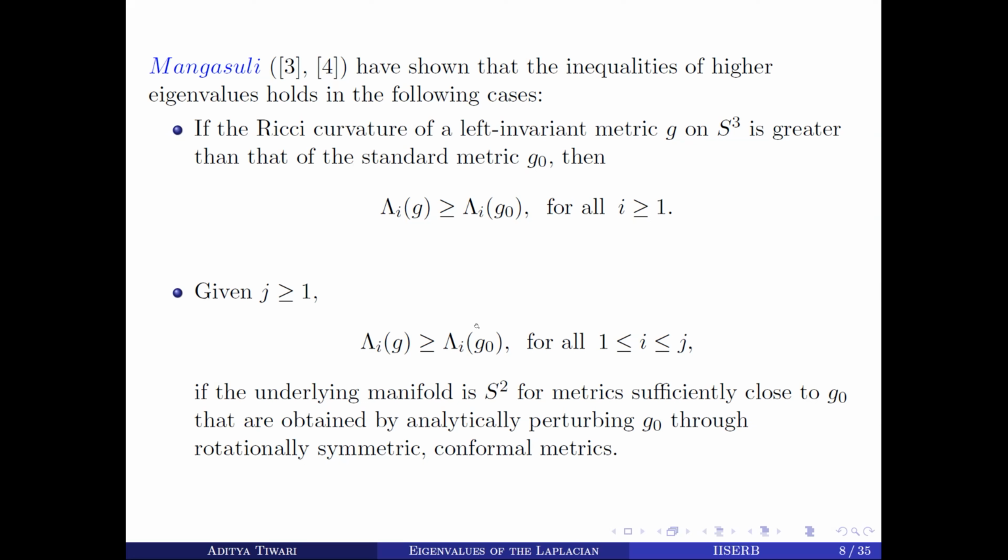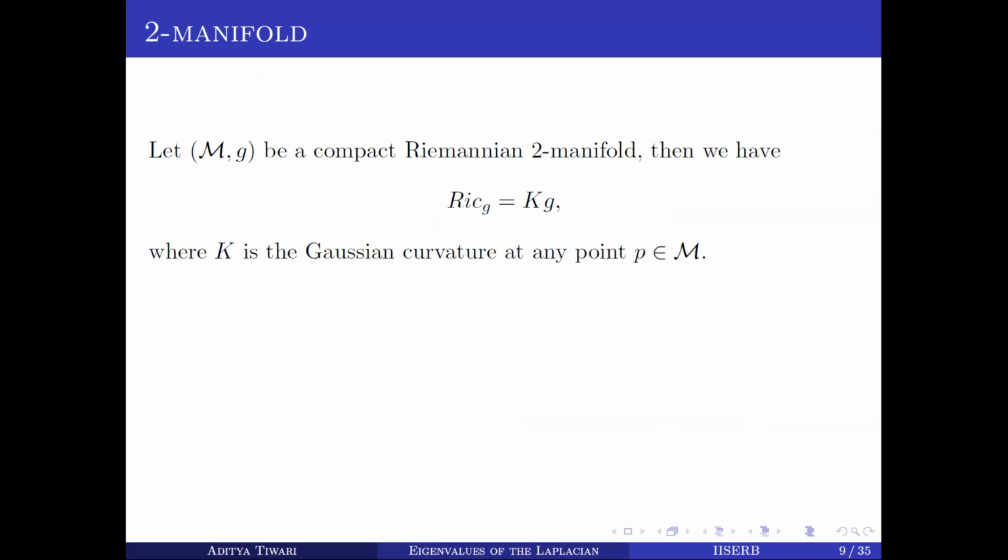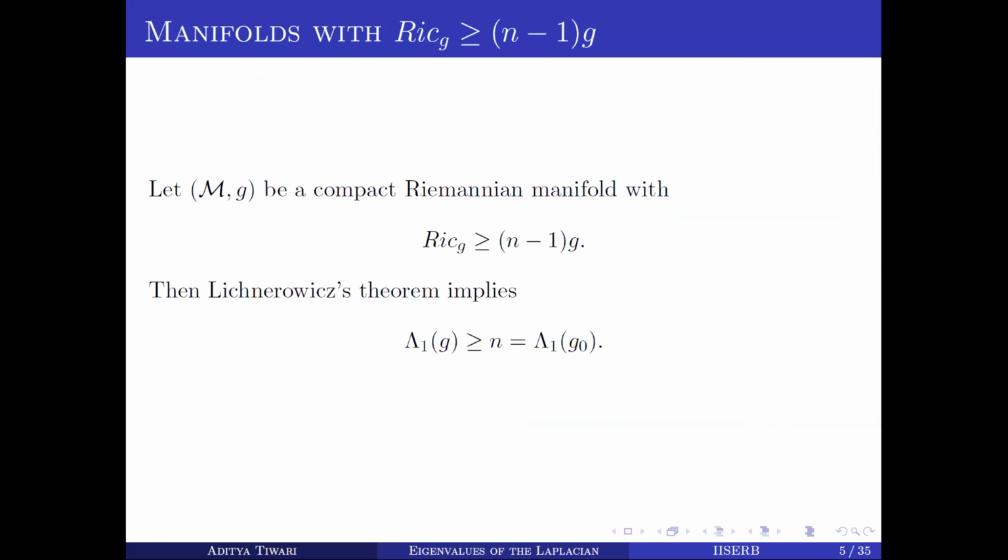Okay, so we have shown that this eigenvalue inequality holds for ellipsoids also, with a curvature condition. With these two examples, we believe that this eigenvalue inequality holds for all eigenvalues. We still believe, we are not sure. Okay, so first we'll define that.